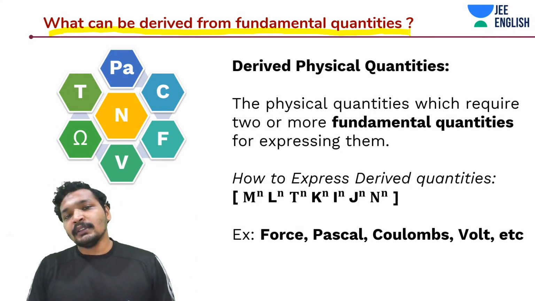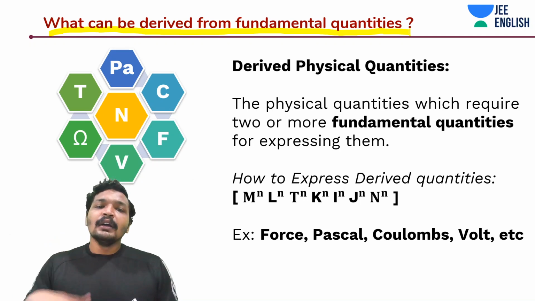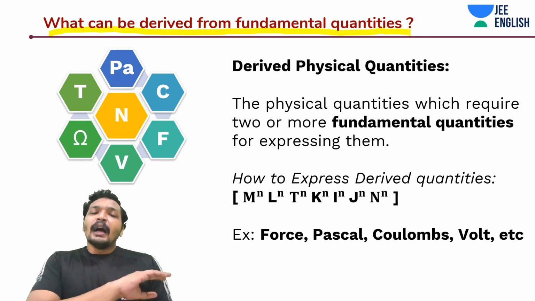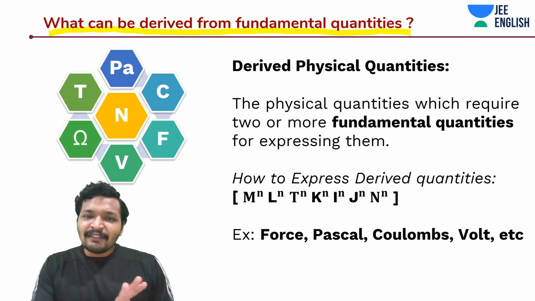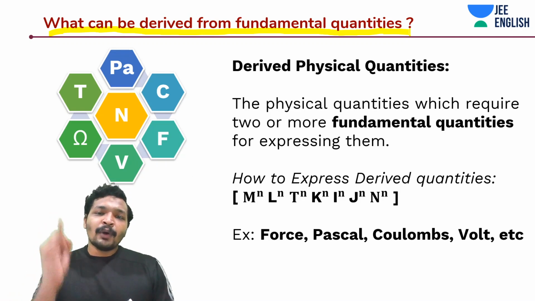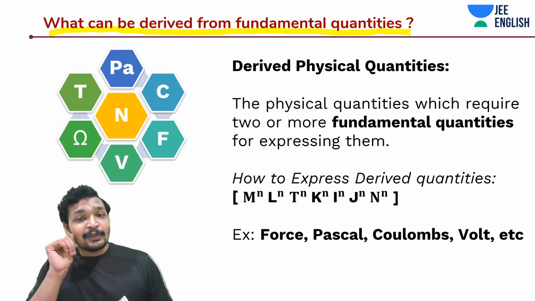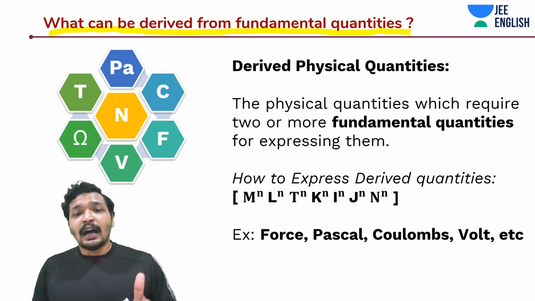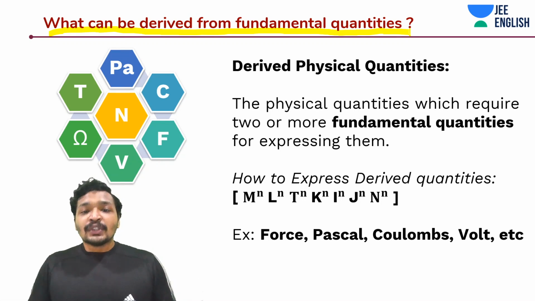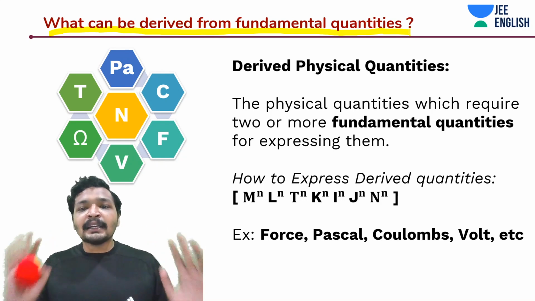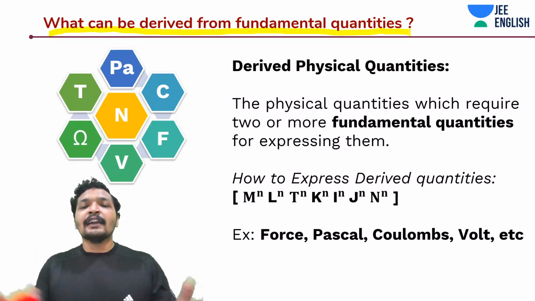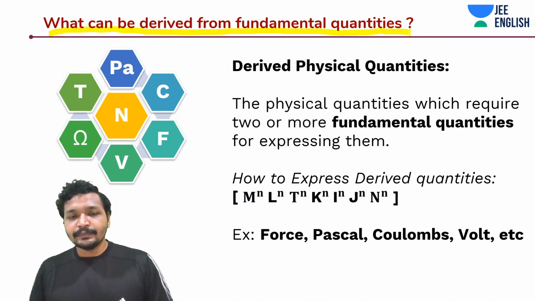There are 2 supplementary physical quantities as well, but for our understanding, everything apart from the 7 base fundamental physical quantities: luminous intensity, electric current, temperature, mass, kgs, I think it was length, and amount of substance. Everything else is a derived physical quantity, and you can derive this from the fundamental physical quantities.